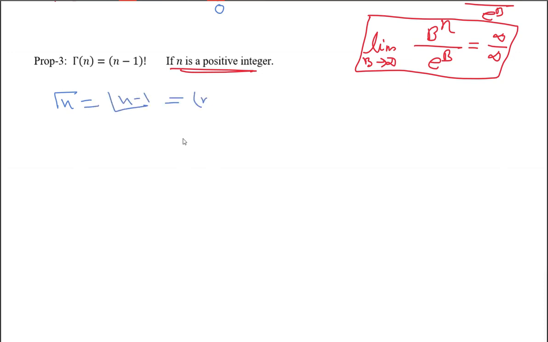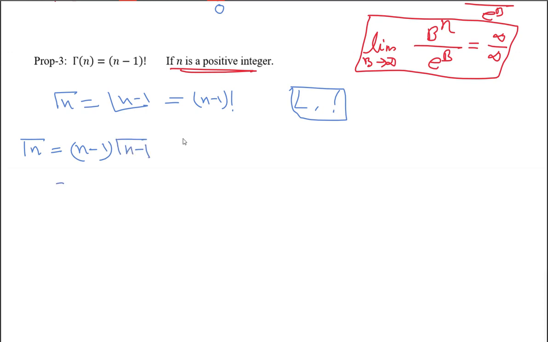Someone uses this notation for factorial, someone uses that. So gamma n is equal to, n is a real number suppose, n minus 1 gamma n minus 1.